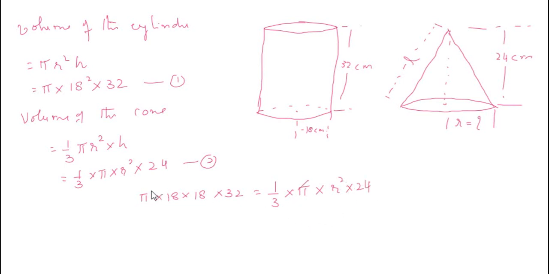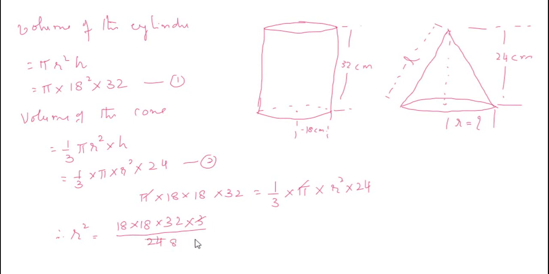So pi gets cancelled. Therefore r square equal to, I'll write this one first, 18 into 18 into 32. This 3 will come here, into 3, divided by 24.